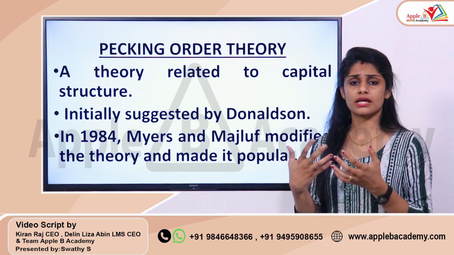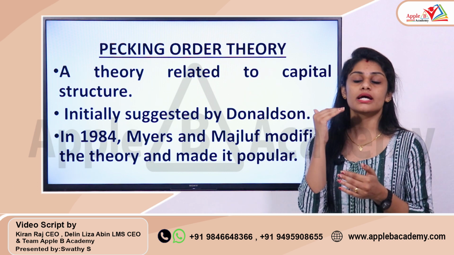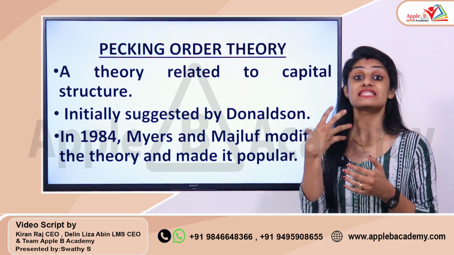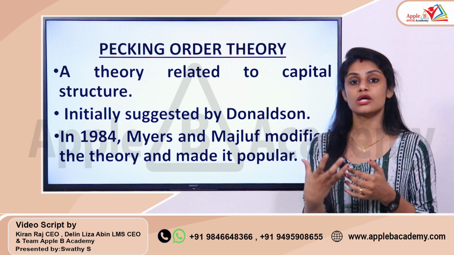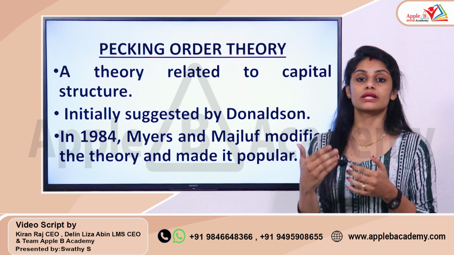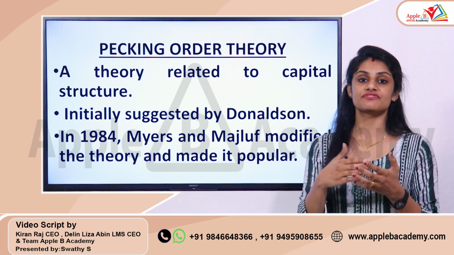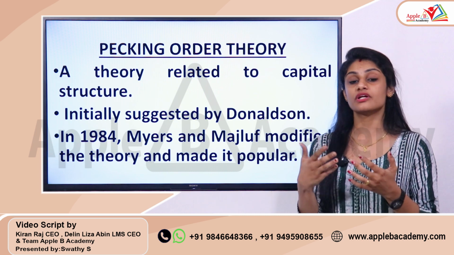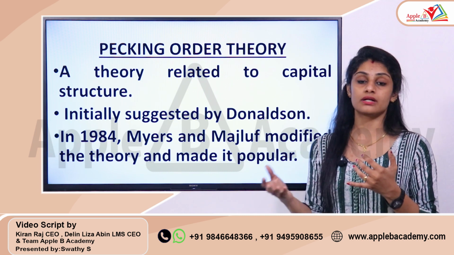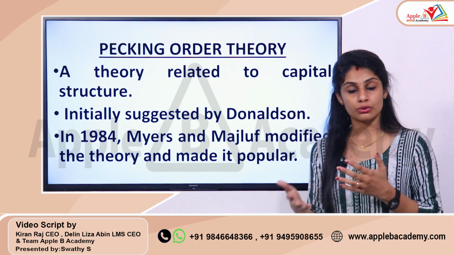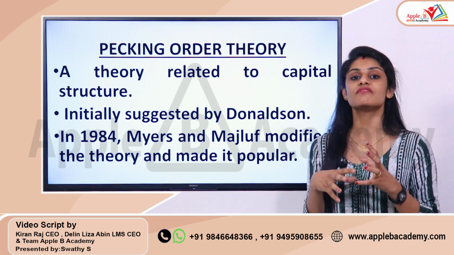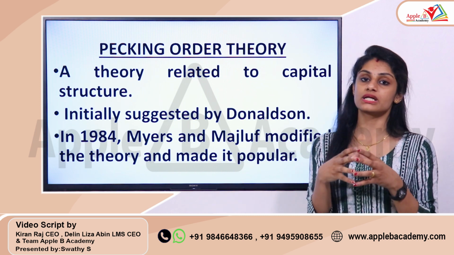This theory gives you a logical sequence, a proper order in which the funds are to be collected. That means the first priority goes to which source, the second priority to which source. In a way, it is giving you an order in which funds are to be collected.